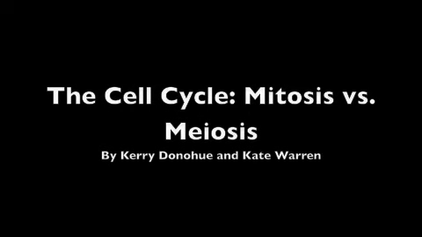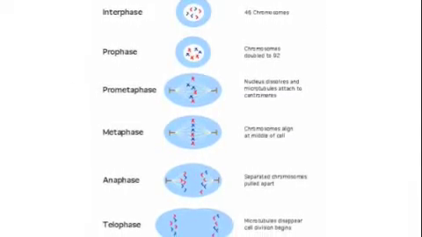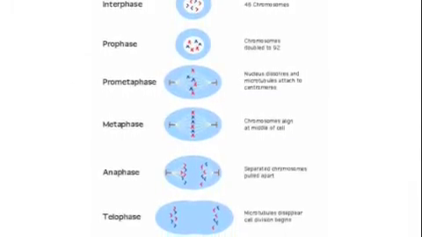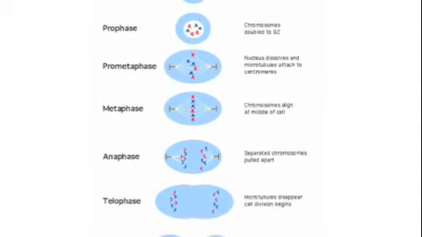The Cell Cycle, Mitosis vs. Meiosis, by Carrie Donahue and Kate Warren. Mitosis and meiosis are essential processes that help our body both produce and replenish our cells. In this presentation, the differences and importance of mitosis and meiosis will be discussed.